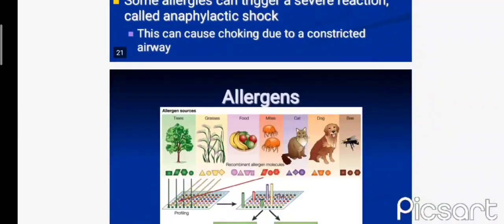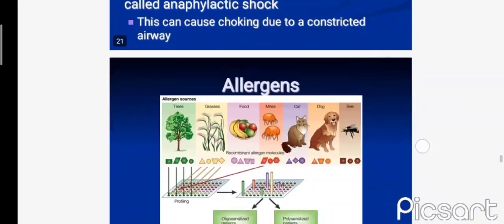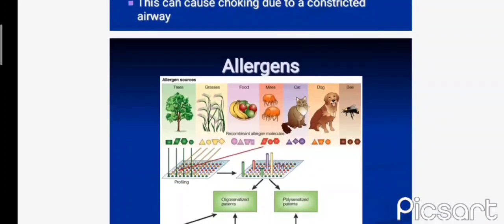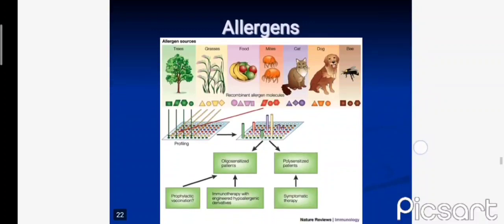Now, what are allergens? Some of the sources are given in the figure, like trees, grasses, food, cat, dog, and so on.